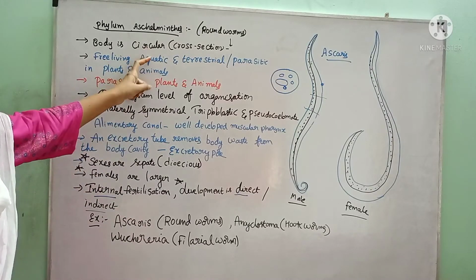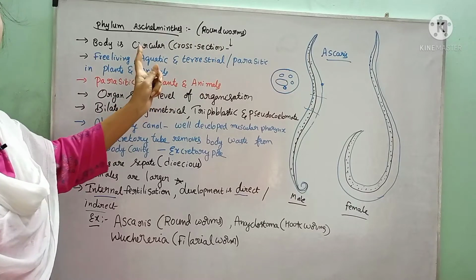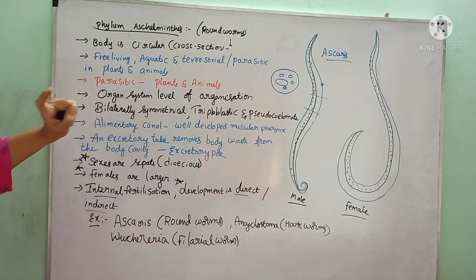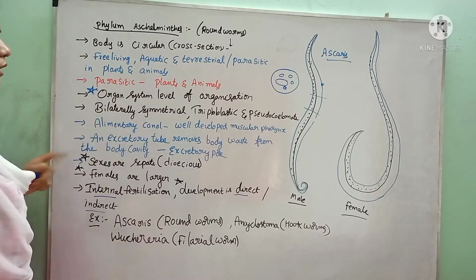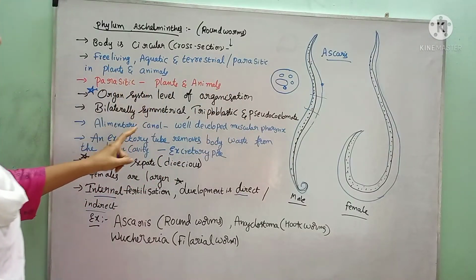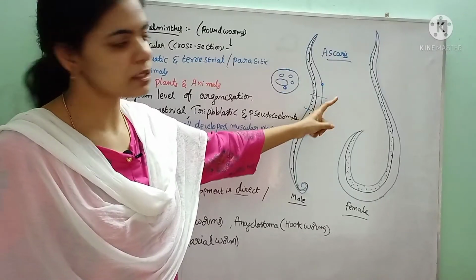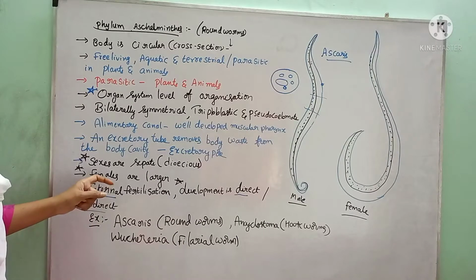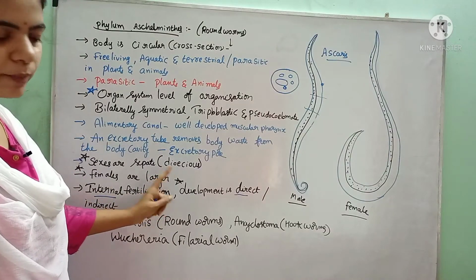So what is the body nature? The body is circular, hence they are called roundworms. They are free living, aquatic. Some of the members may show a parasitic association with plants and animals. They exhibit organ system level of organization. They are bilaterally symmetrical, triploblastic and pseudocoelomate animals. In the alimentary canal a well developed pharynx is present, and there is an excretory pore to remove the waste material outside. The sexes are separate, hence these are dioecious animals.